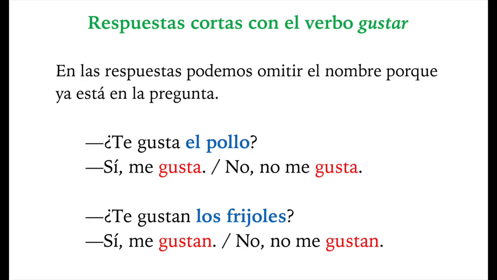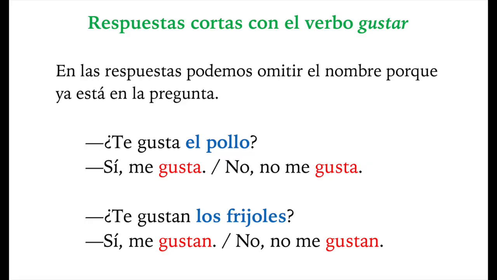Or you could also say no, no me gustan. But note that the verb appears in the plural, gustan. You could also answer sí, me gustan los frijoles, and repeat the noun. Or you could say no, no me gustan los frijoles, and repeat the noun, but it is not necessary.